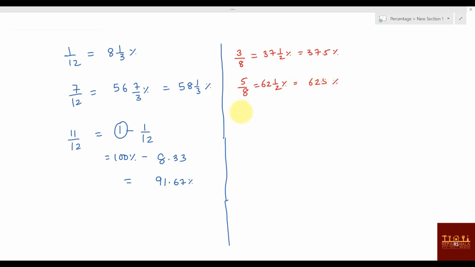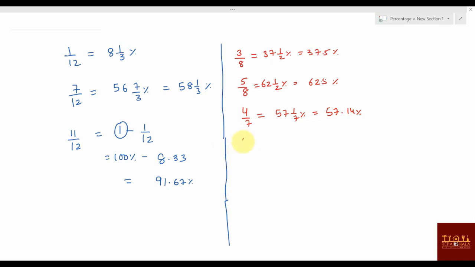Now another one is 1 by 7, 2 by 7, 4 by 7, which is very important. 4 by 7 is 57 1 by 7 percentage, or you can say 57.14 percentage. Okay, now 4 by 7 done.